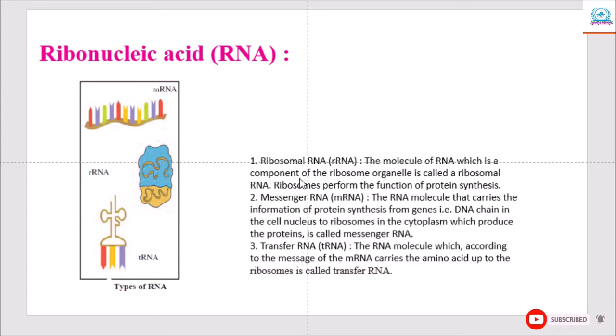The next is the messenger RNA or mRNA. The RNA molecule that carries the information of protein synthesis from the gene, that is the DNA chain, in the cell nucleus to the ribosome in the cytoplasm, which produces the proteins, is called messenger RNA. The third one is the transfer RNA or tRNA. The RNA molecule which, according to the message of messenger RNA, carries the amino acid up to the ribosomes is called transfer RNA.